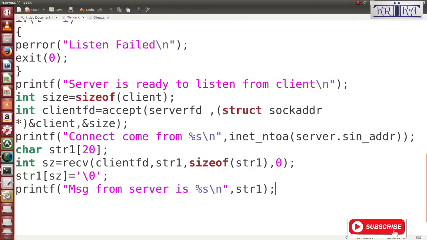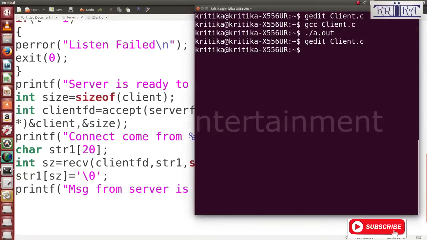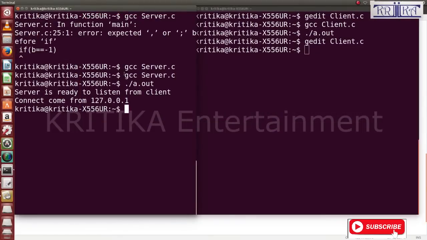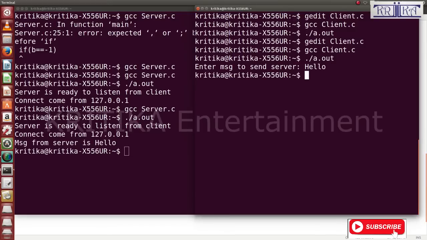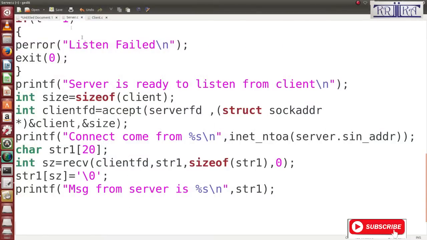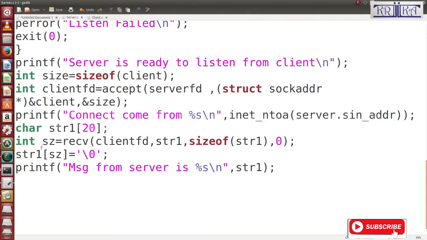Okay, then you see I will run this whether it is working or not. But first I will run the server. Okay, yes, ready. Then here I will be at the client side. Then I write hello. Server is getting the message hello. Then the server will send a message, and it will be received on the client side or not. Then you see here we go to the server. Then the same message server will send.